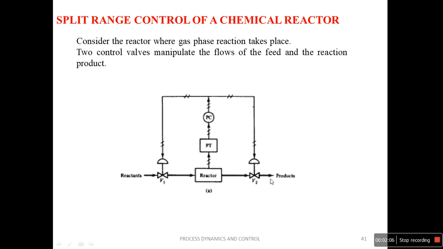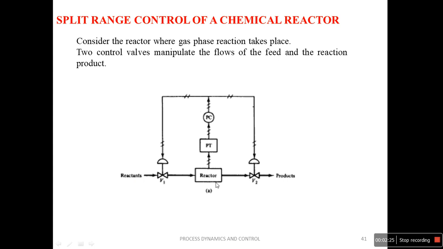So here there are two control valves, V1 and V2. The two control valves can manipulate the flow of feed and the flow of the reaction product.